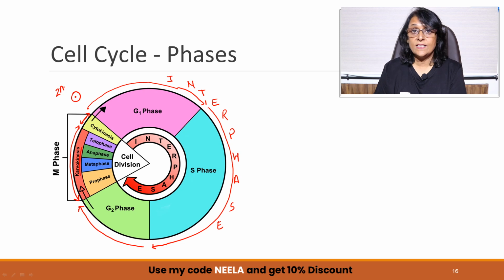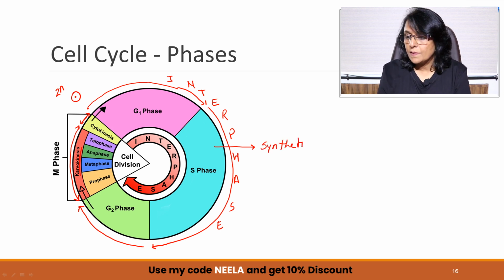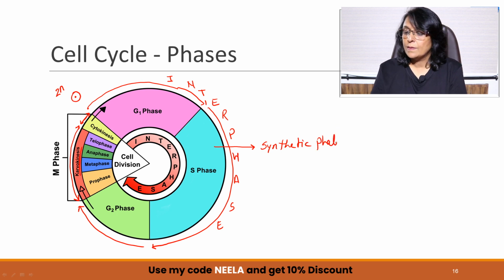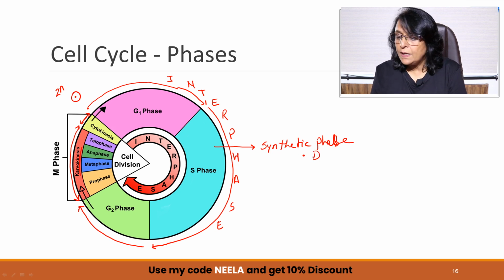That means S is something very important. What happens in S phase? Synthetic phase. In synthetic phase, DNA replicates.